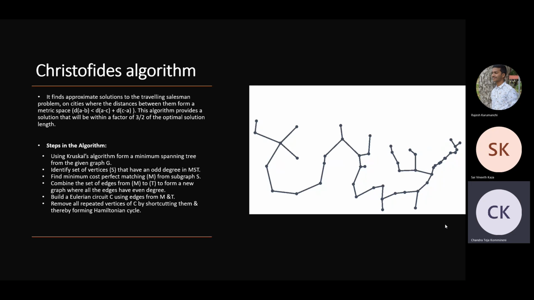We initially find the minimum spanning tree using Kruskal's algorithm, and then we identify the set of vertices that have odd degree in the graph. Then we perform perfect matching on the subgraph and identify the minimum cost matching. We then add these edges to the minimum spanning tree, and now each and every vertex will have an even degree. Since every vertex has an even degree, we can build a Eulerian circuit, and instead of repeating the same vertex twice, we shortcut them, and hence we can form the Hamiltonian cycle.